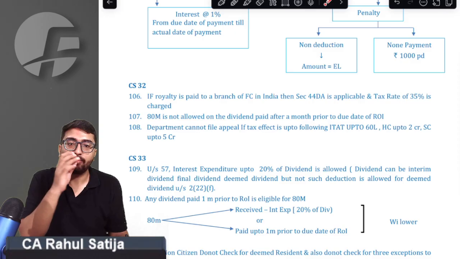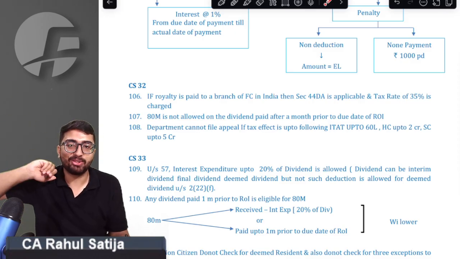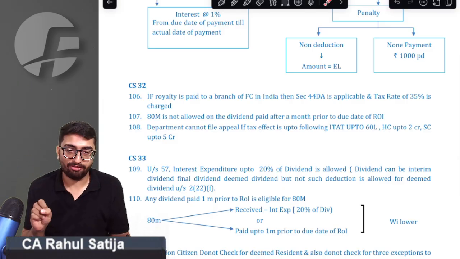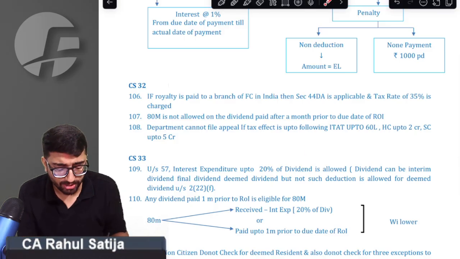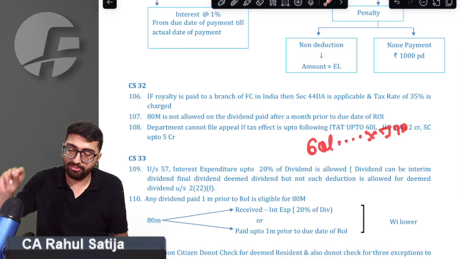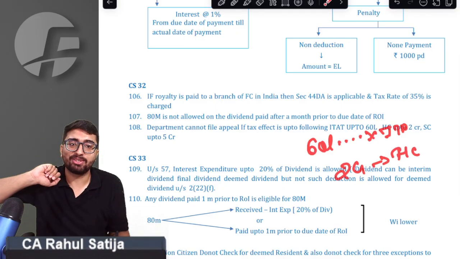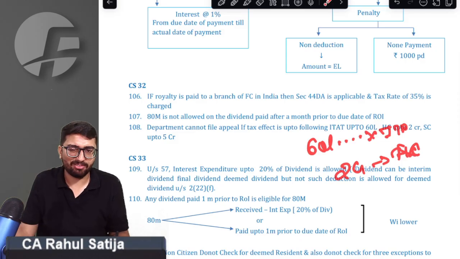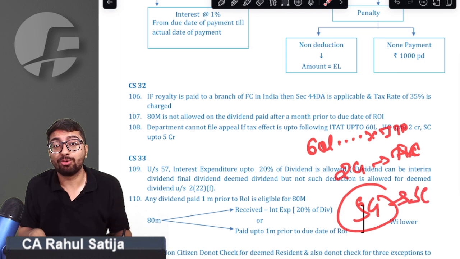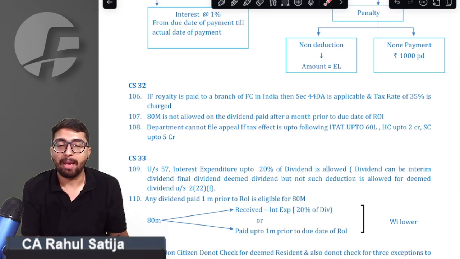If the department wants to go to appeal, can the department go to appeal? Yes. The department can go to ITAT, High Court, or Supreme Court. But for that matter, there has to be a certain tax effect. If the tax effect is up to 60 lakh rupees, the department cannot go to ITAT. The tax effect has to exceed 60 lakh rupees. If the tax effect is up to 2 crore, the department cannot go to High Court. If the tax effect is up to 5 crore, the department cannot go to Supreme Court. The tax effect has to be higher than these limits, then only can the department go to the respective appellate authorities.